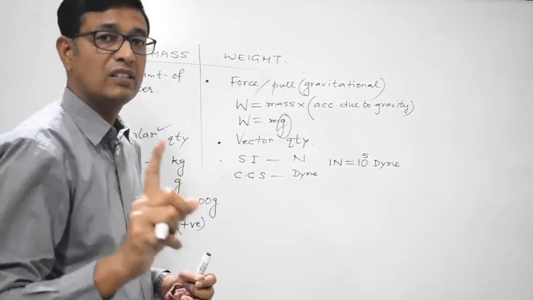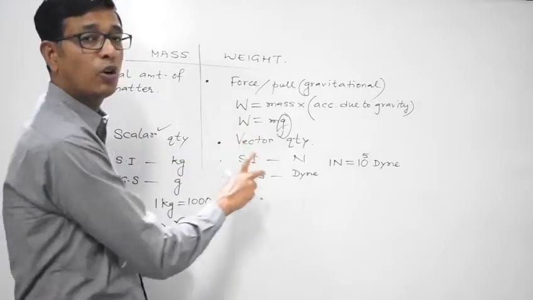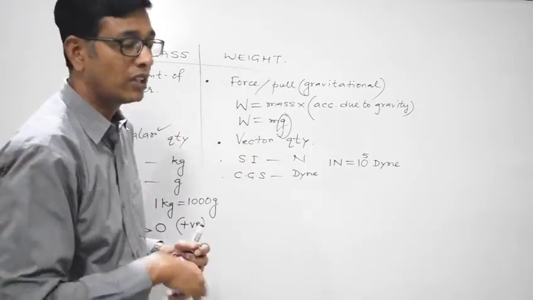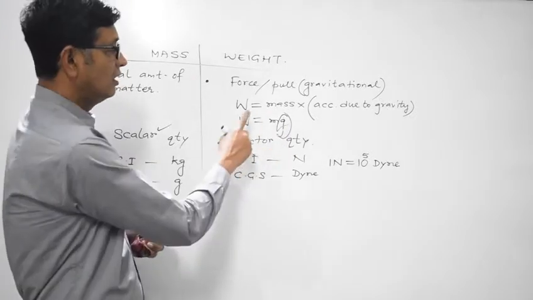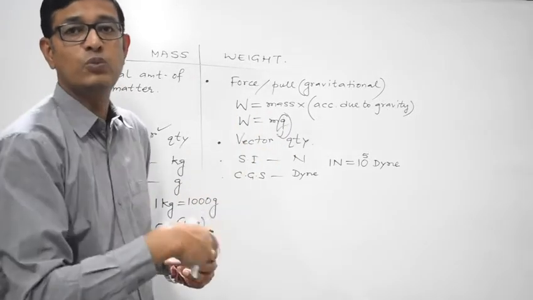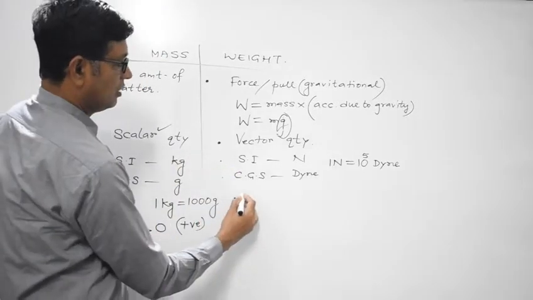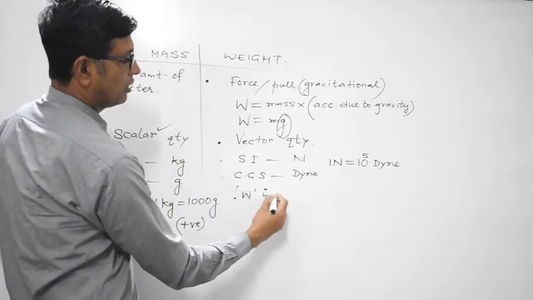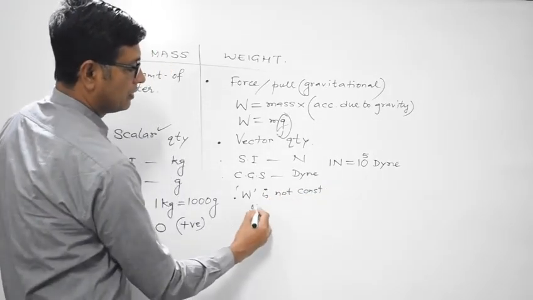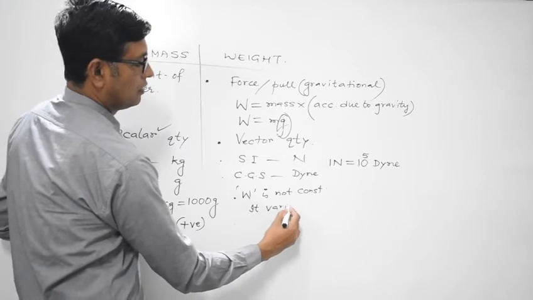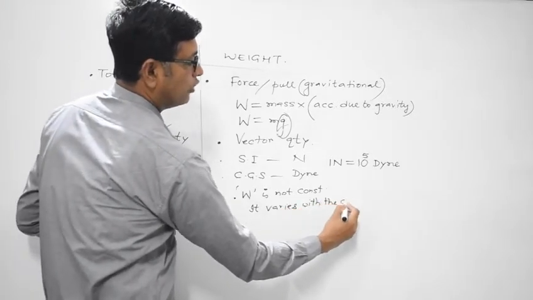What I mean to say is that while mass of a body is constant, weight of a body is not constant. It varies with the change in the value of g.